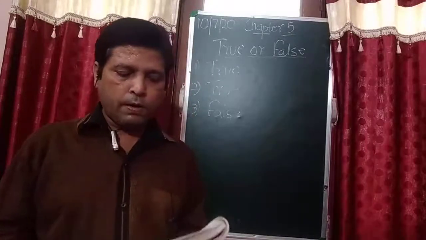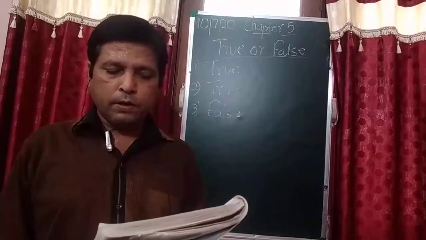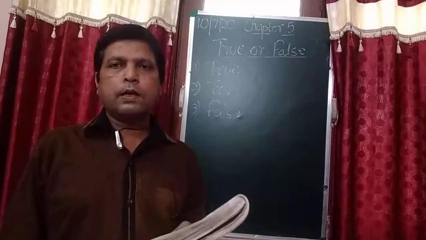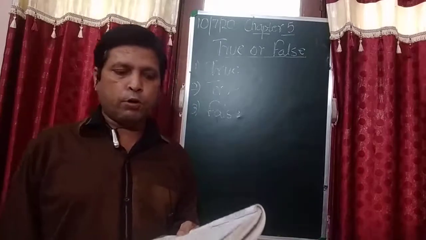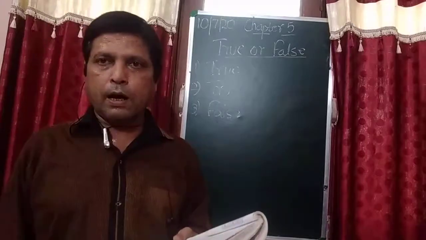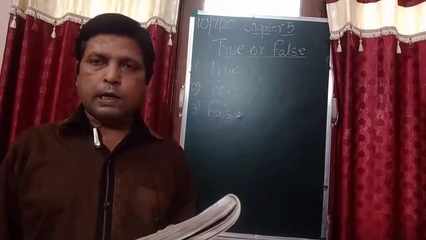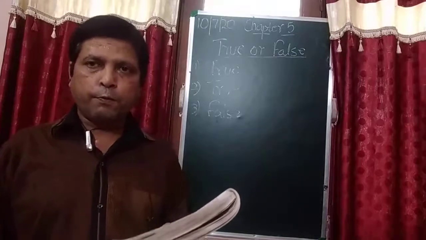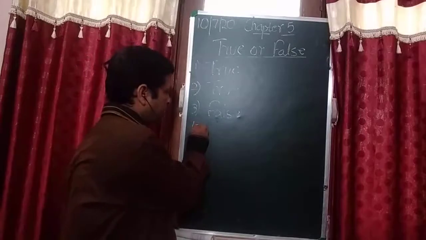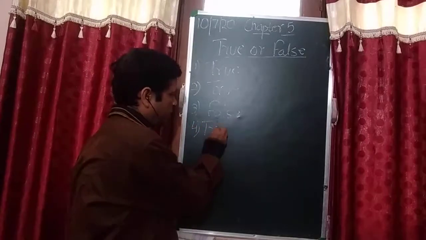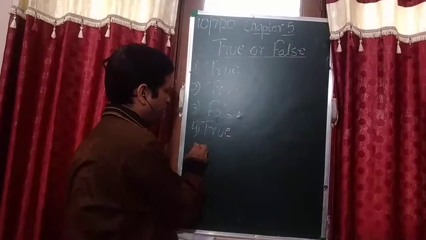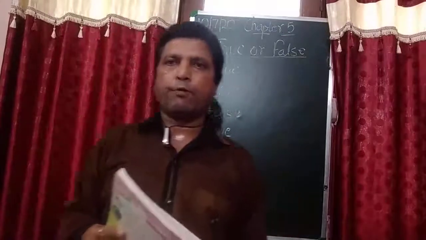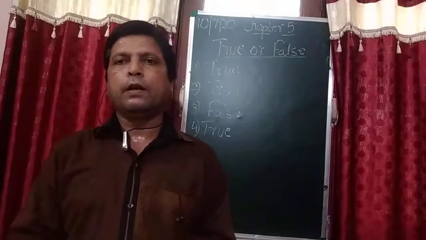Question number 4. When force is applied, the object moves in the direction of the force. Yes, with the help of force, many things can be done. This is also true. In the chapter I told you there are 4-5 things which force can do.